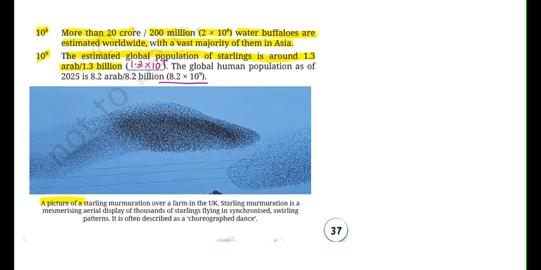So here is a picture of the starling murmuration over a farm in the UK. Starling murmuration is a mesmerizing aerial display of thousands of these starlings flying in synchronized swirling patterns. It is often described as choreographed dance. So can you see this picture? यहाँ पे बहुत सारे starlings हैं which are following a pattern. और ये पैटर्न जो है बहुत ही सिंक्रोनाइज्ड रहता है and it looks beautiful and sometimes referred to as choreographed dance.